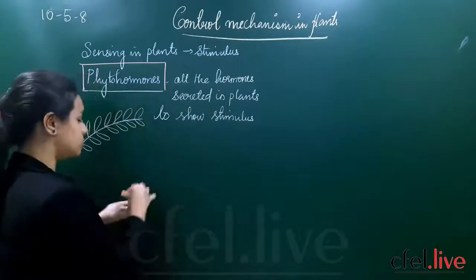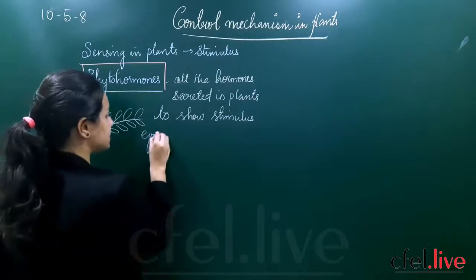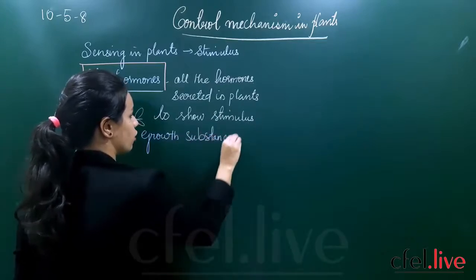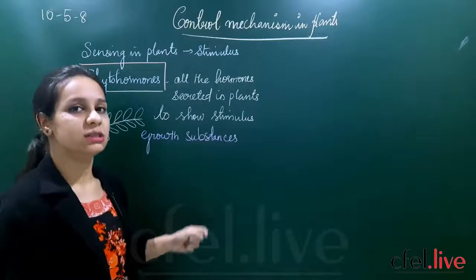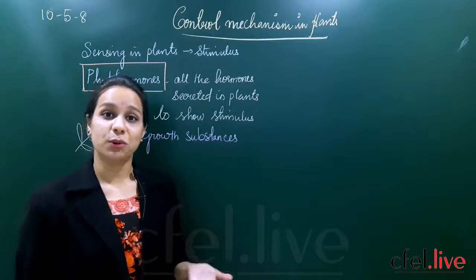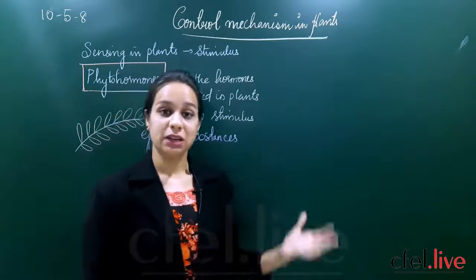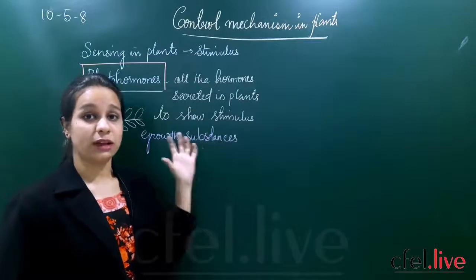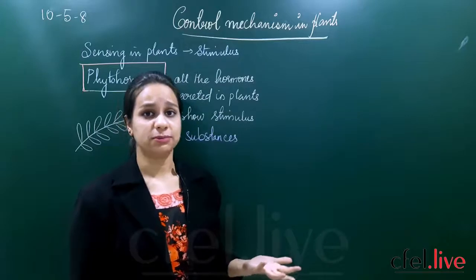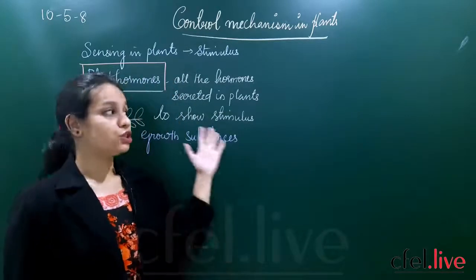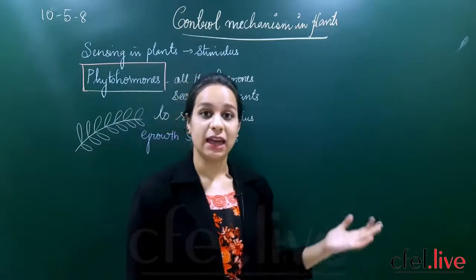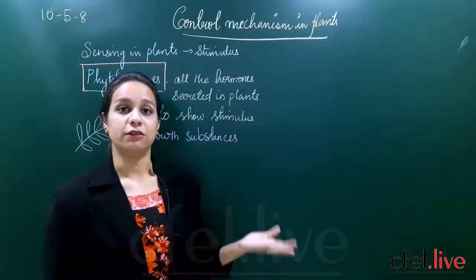So these phytohormones have one more name. They are also called growth substances or growth hormones. What do you understand by growth substances or growth hormones? We have seen that various hormones also influence the growth and development of the body. Similarly, these phytohormones also influence the growth in plants. There will be various kinds of phytohormones secreted in the plant body which not only respond to the stimulus given to the plant, but also help in growth and development of the plant body.